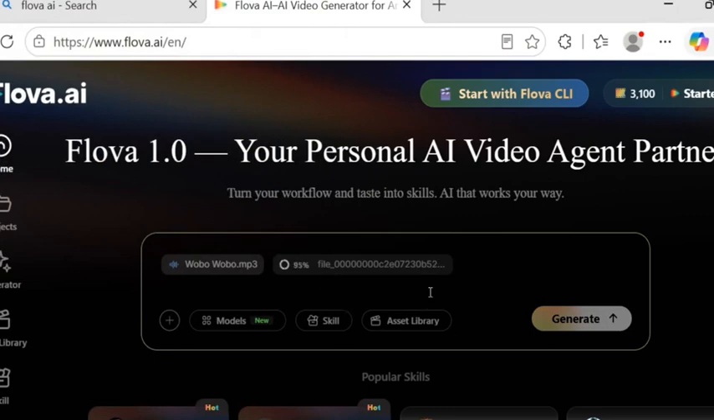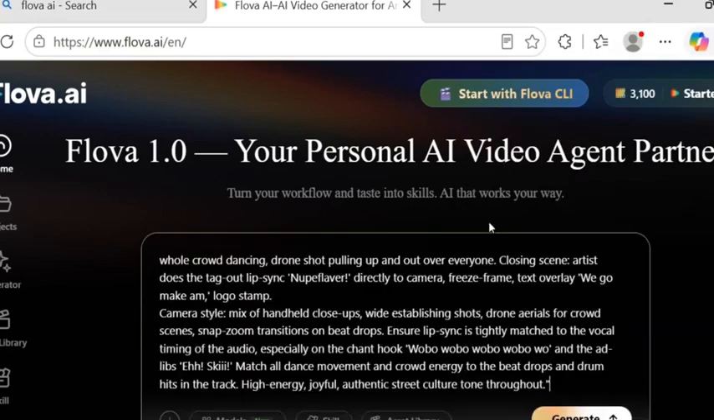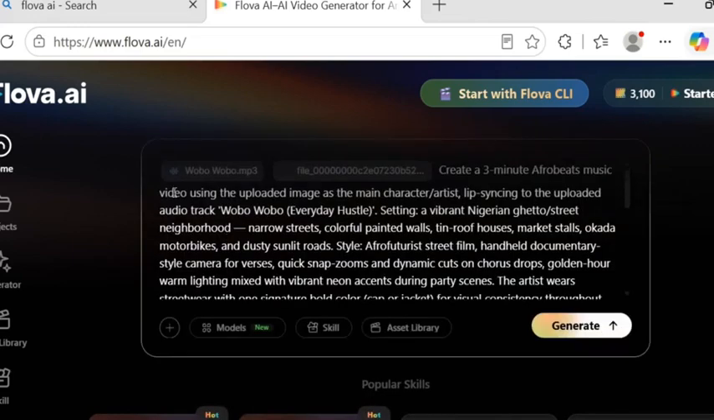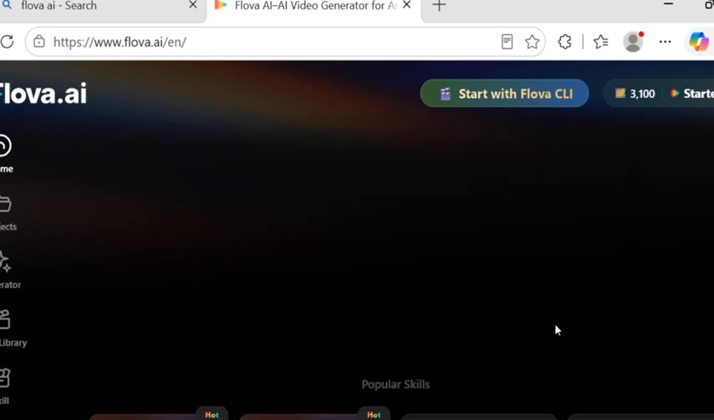So the next thing you are going to do is to write your music style, what you want the AI to generate for you. The video you want to create, just write it here. So I've got everything written from ChatGPT and I've copied it, so I just have to paste it here. As you can see, this is how I describe my music video. I say, music video using the uploaded image as the main character, and I write everything I want. And after that, the next thing I'll click on is generate here.